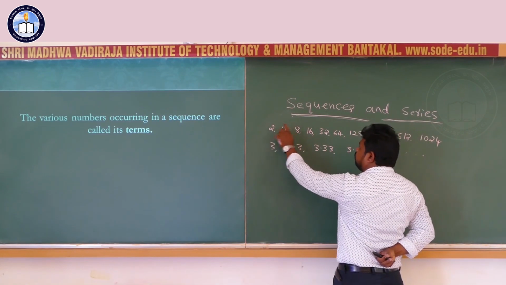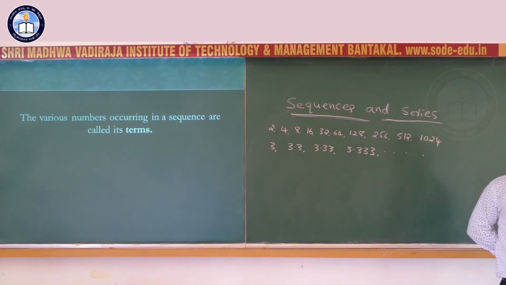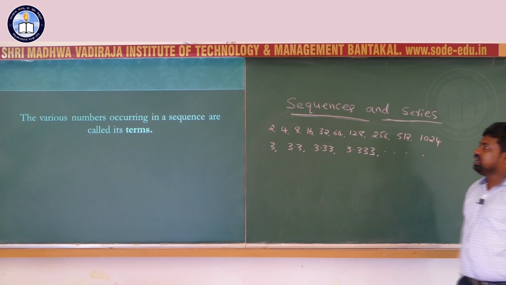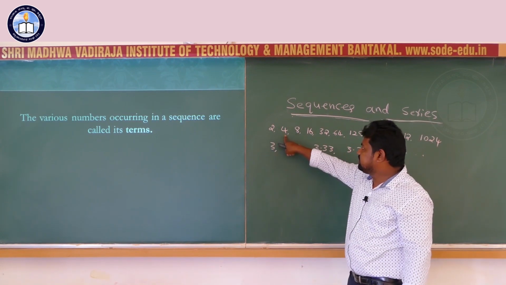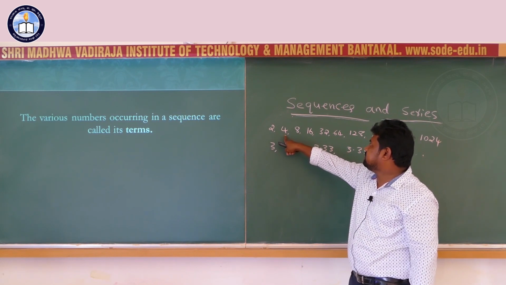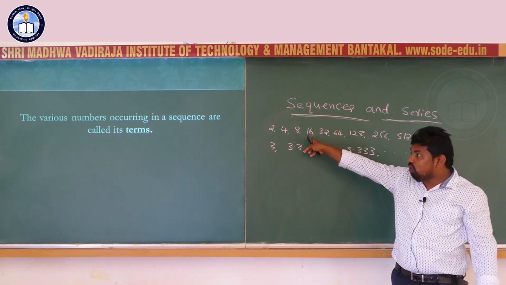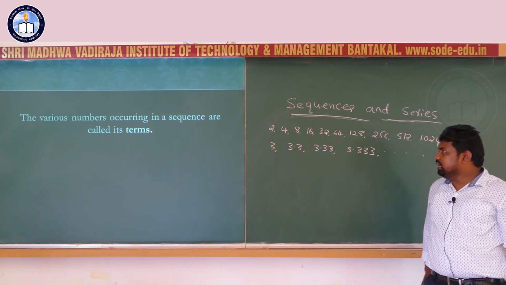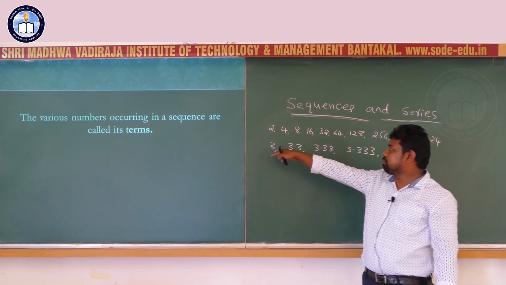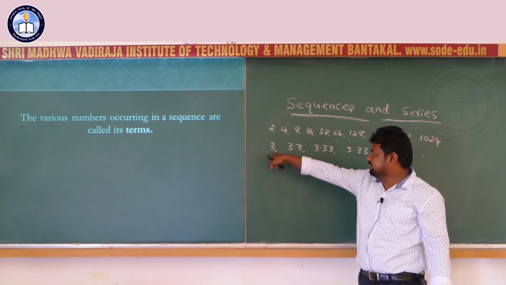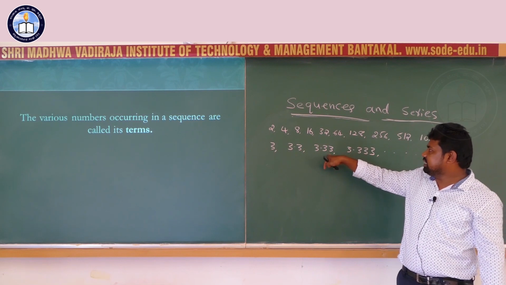These numbers 2, 4, 8, 16, 32, 64 are called terms of a sequence. Here 2 is the first term, 4 is the second term, 8 is the third term, 16 is the fourth term, 32 is the fifth term of the sequence, like that. In the second example, 3 is the first term, 3.3 is the second term, 3.33 is the third term.